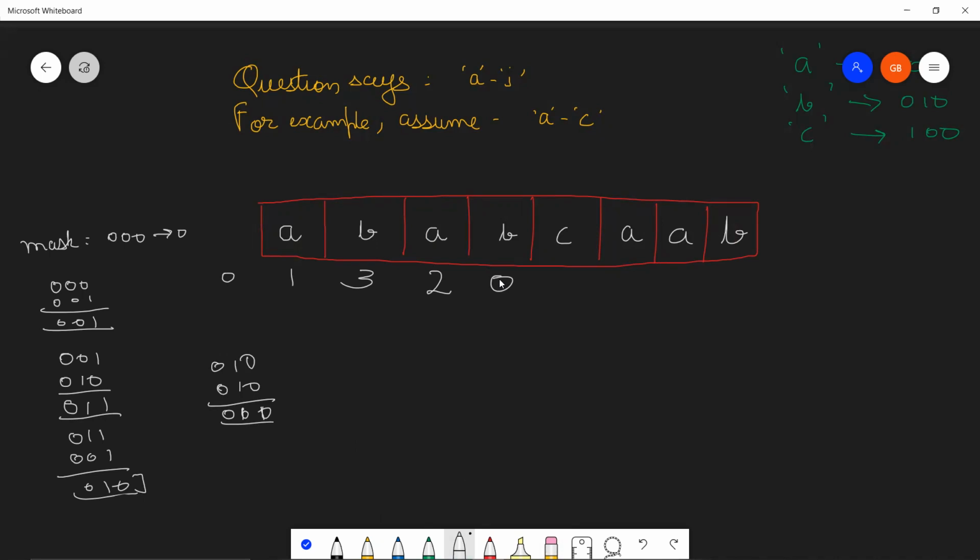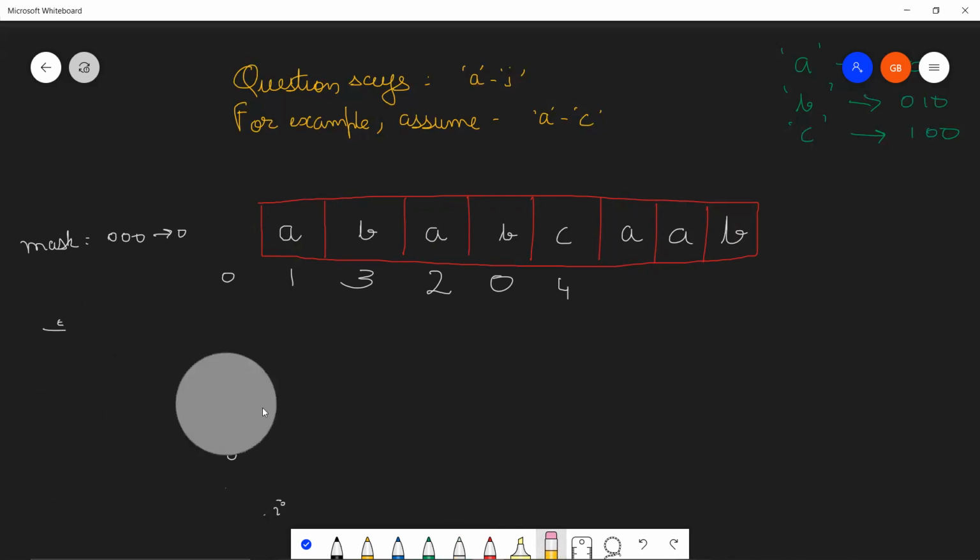Let's try and understand why this 0 is so relevant. Why did I reach till this point? Okay, let's also calculate for C. So 0, 0, 0 bit mask with the value of C, 1, 0, 0, will give you 1, 0, 0. And what is this value? 2 to the power 0, 2 to the power 1, 2 to the power 2, this will give you 4. So this is all done and formed. Let's try and understand why I'm emphasizing this 0 point over here.